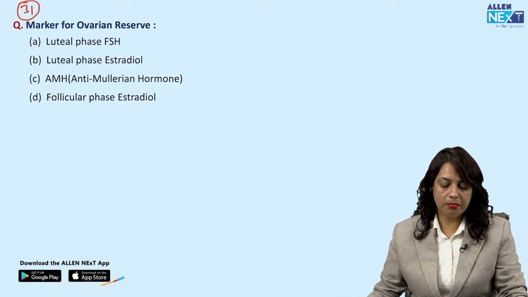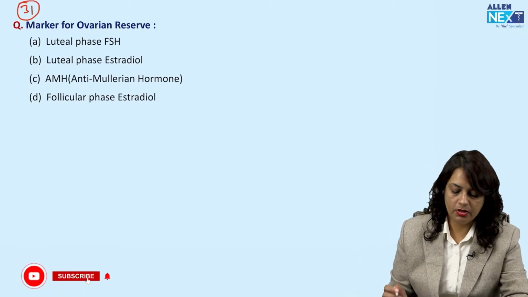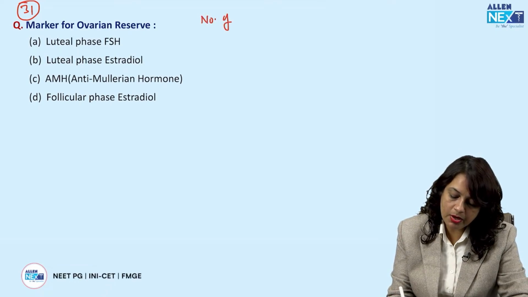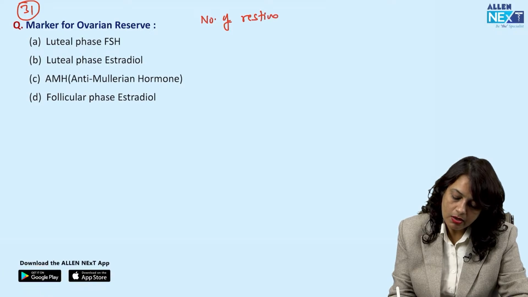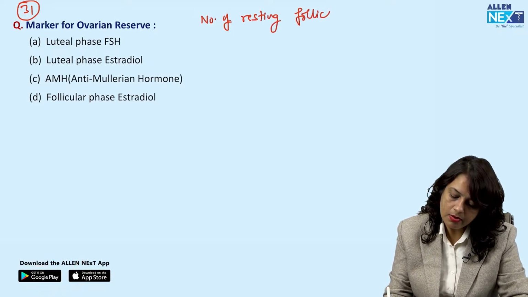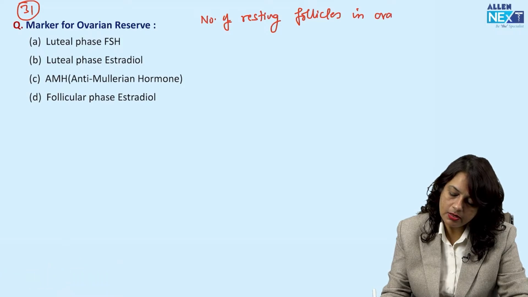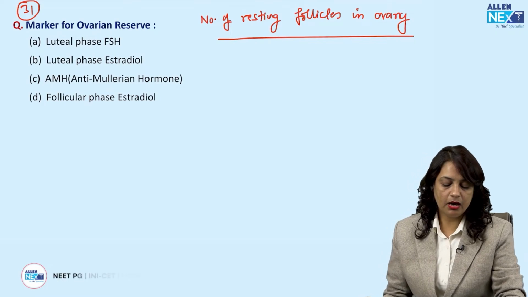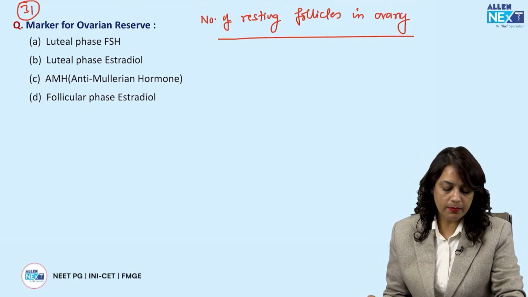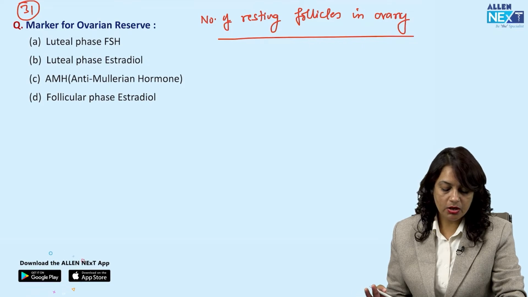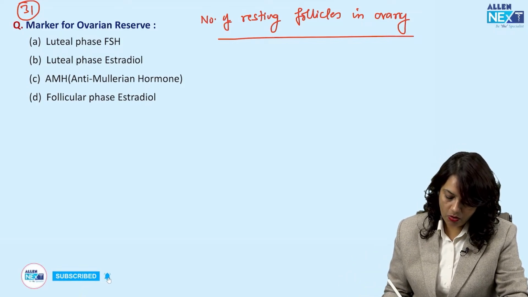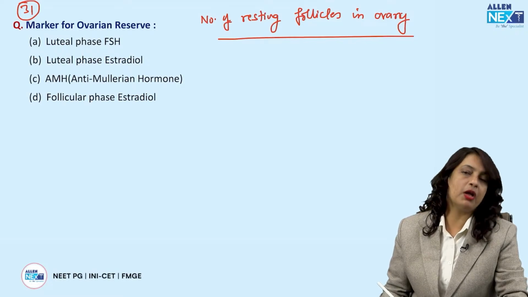Next question is the marker for ovarian reserve. What do you understand by ovarian reserve? Ovarian reserve means the number of resting follicles in the ovaries. With age, it decreases. Now, what are the options given to us? Luteal phase FSH, luteal phase estradiol, anti-Mullerian hormone, or follicular phase estradiol. Let us go one by one.